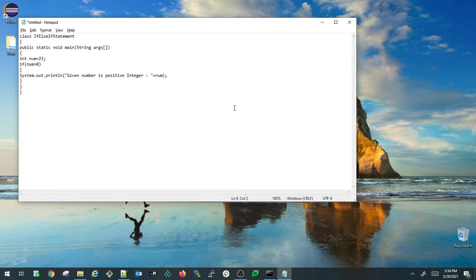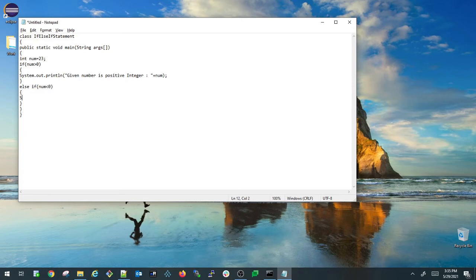So again we need to write one more condition here to verify whether the given number is less than 0 or not. So for that I need to write an else if block here to determine whether the given number is a negative integer or not. So I'm writing an else if block here. So else, and also I'm writing one more condition, else if num less than 0. I'm opening my else if block, and I'm closing my block.